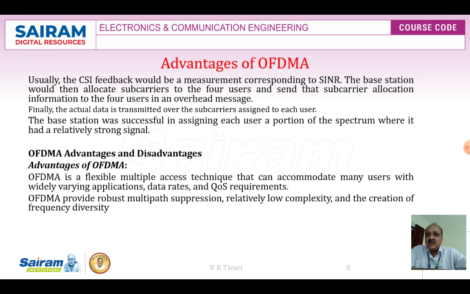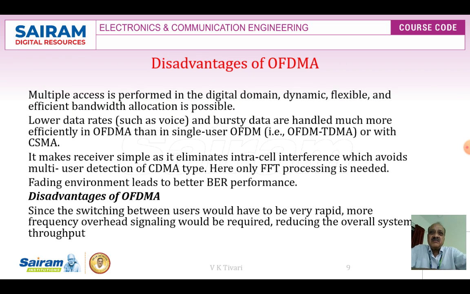OFDMA advantages and disadvantages. The advantage is that OFDMA is a flexible multiple access technique that can accommodate many users with widely varying application data rates and QoS requirements. OFDMA provides robust multipath operation, relatively low complexity and creation of frequency diversity. Multiple access is performed in the digital domain, so dynamic, flexible and efficient bandwidth allocation is possible.